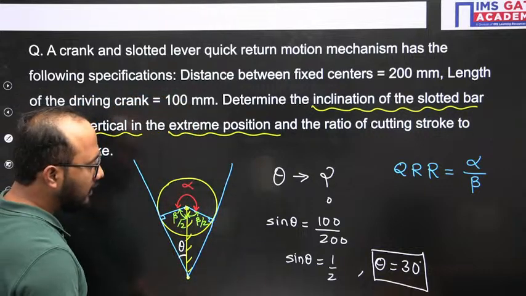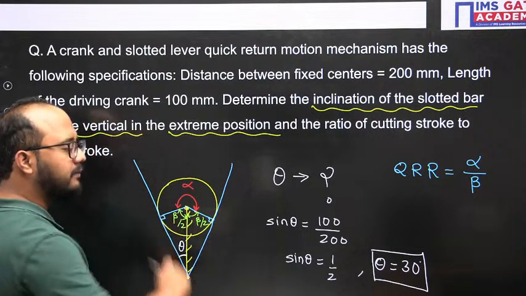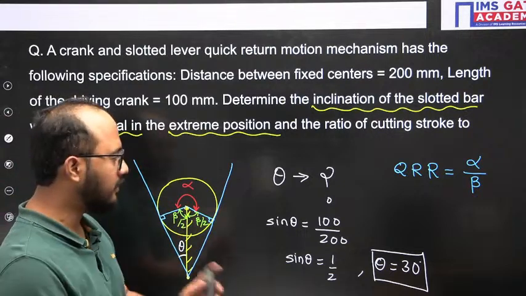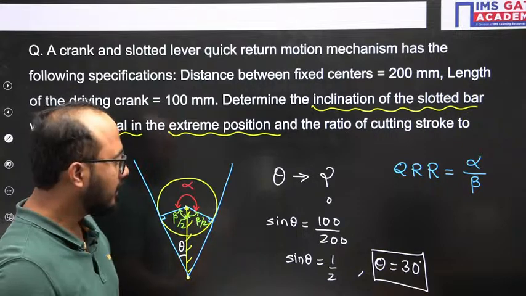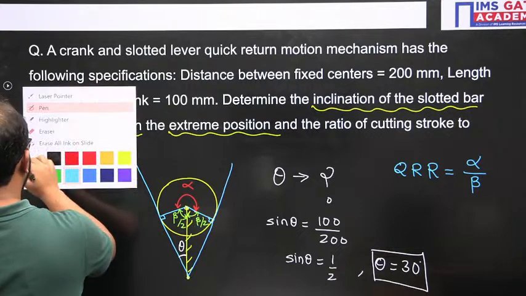Okay, so theta we have found out, and this is 90 degrees. So this angle will obviously be 60 degrees, because the total angle will be 180 degrees. So the beta by 2 value. Let me write it here itself.